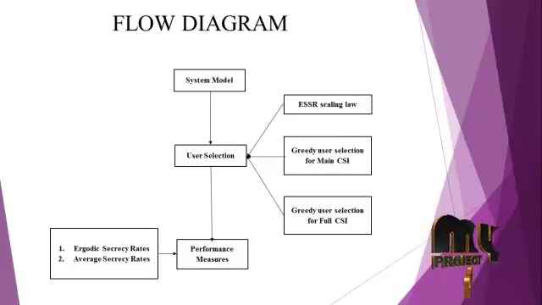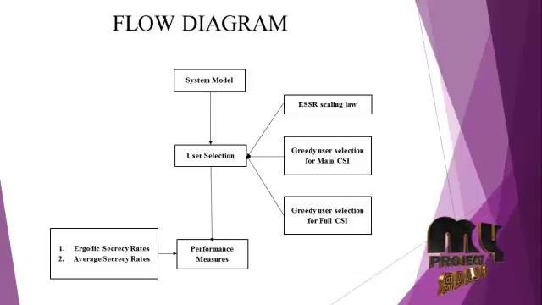Next we go with our flow diagram. In this flow to execute our project, initially we have to create a system model. Next, user selection scheme. In this user selection, there are three important processes. First one is ESSR scaling law. Second one is greedy user selection for main CSI. Third one is greedy user selection for full CSI.